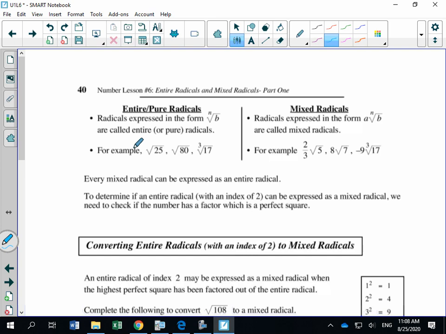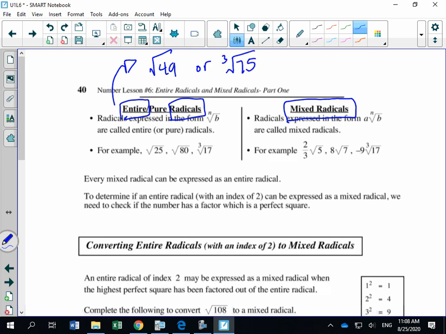Okay, so there's two different types of radicals. Radicals are classified as being either entire radicals or mixed radicals. So I'm going to give you examples of entire radicals. Entire radicals would be like the square root of 49 or the third root of, let's say, 75, or the fourth root of 218.